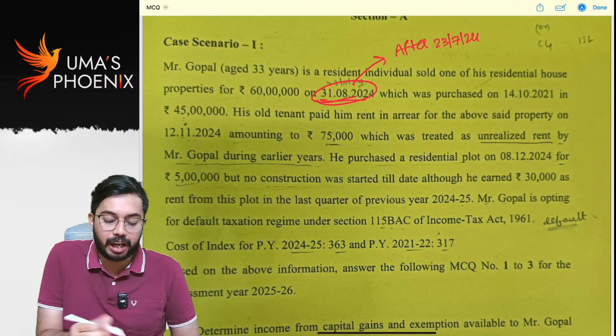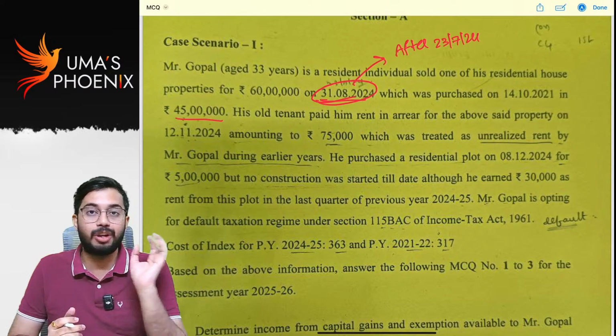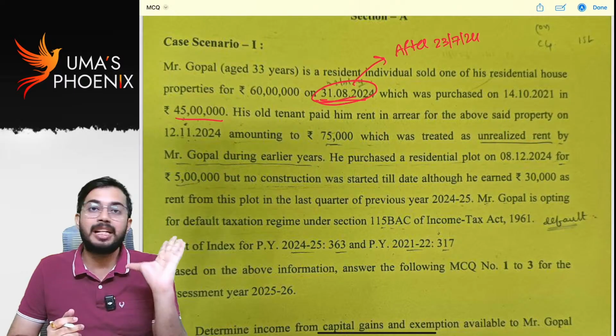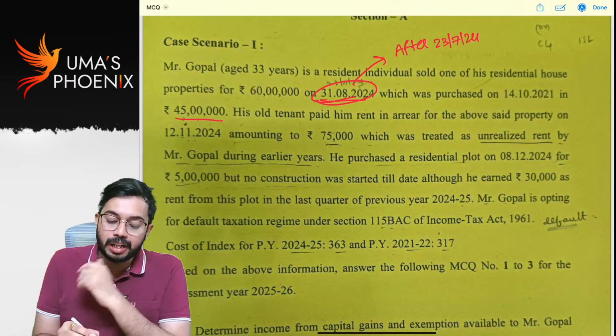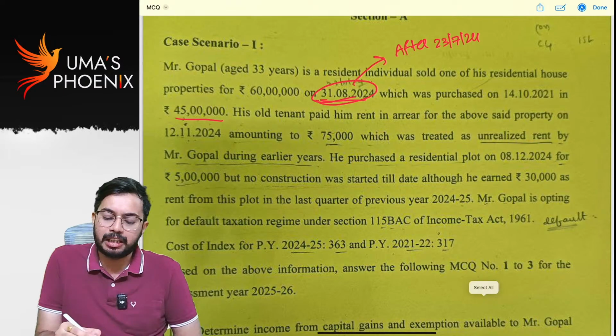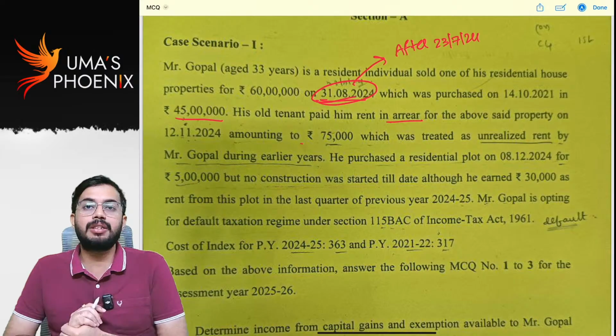This question is highly expected. I told you, there was an amendment after 23rd July 2024, indexation benefit was not available, but it is available in one exceptional situation. That exceptional situation was asked as the first MCQ. His old tenant paid him rent in arrear for the above said property on 12th November 2024. Arrears of rent are taxable under house property. Total amount is not taxable, 30% deduction is allowed.